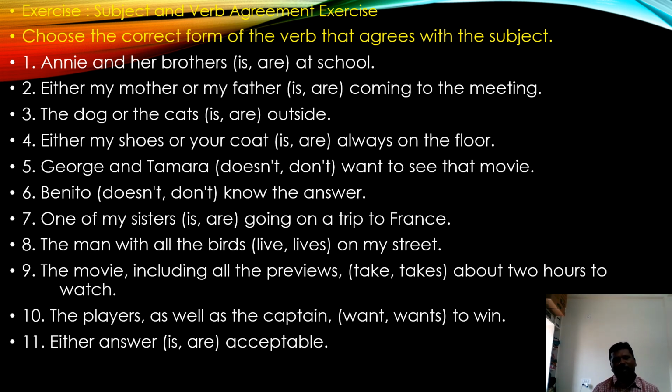Either my mother or my father is or are coming to the meeting. The dog or cats is or are outside. Either my shoes or your coat is or are always on the floor. George and Tamara do not or does not want to see that movie. Benito does not or don't know the answer. Please, all of you write down the exercise.